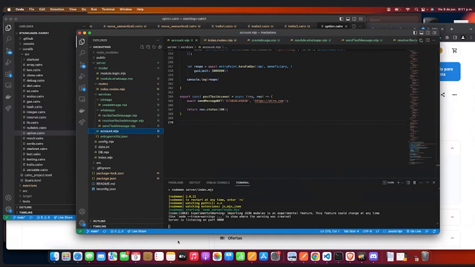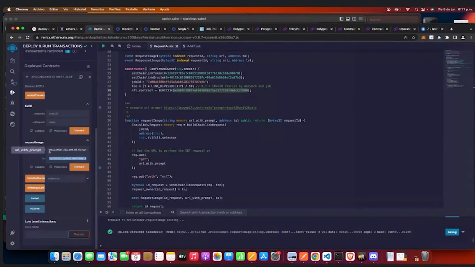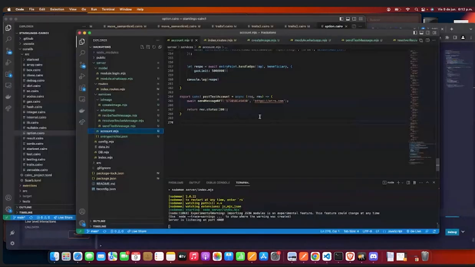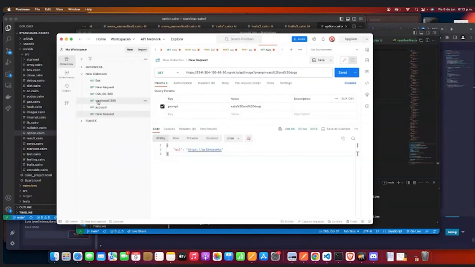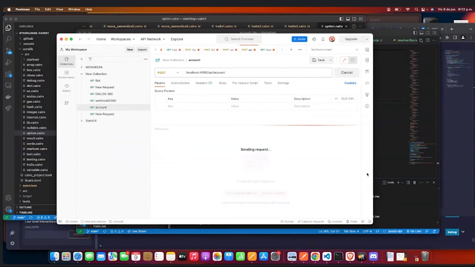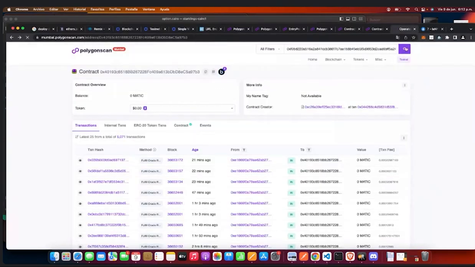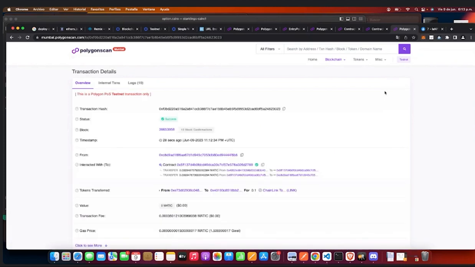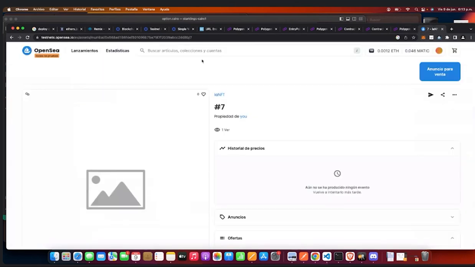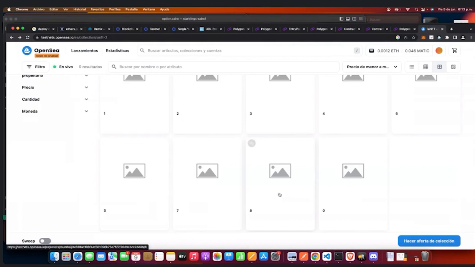Now, using account abstraction, the Remix URL appears to us. We will use the wallet associated with a specific phone number. Let's go to Postman to make the request. Here it arrives and we can see the transaction. We will verify it was accepted by the entry point. And it was accepted. It transferred the link, which proves that it interacted with the Oracle. The proof of this new NFT, we have a total of 9 NFTs.